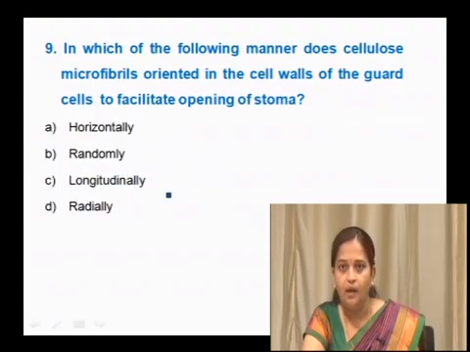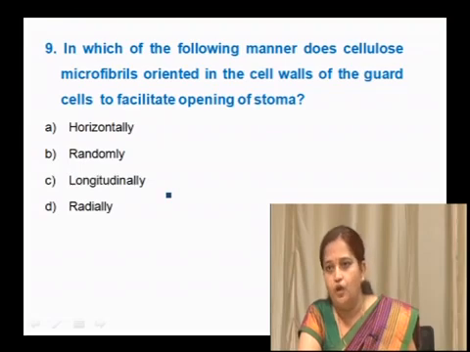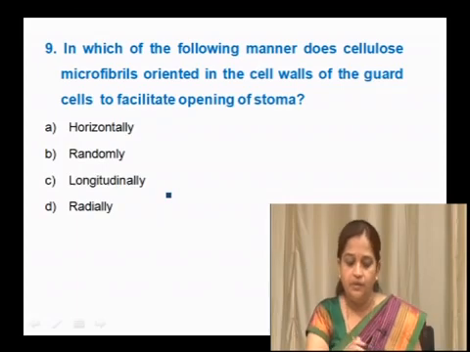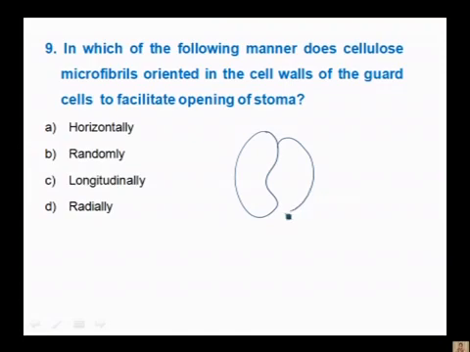In which of the following manners are cellulose microfibrils oriented in the cell wall of the guard cells to facilitate opening of stoma? You just see that the guard cell has cellulosic microfibrils. How are they oriented and how are they helpful? They are helpful in opening and closing of the stomata due to their orientation.